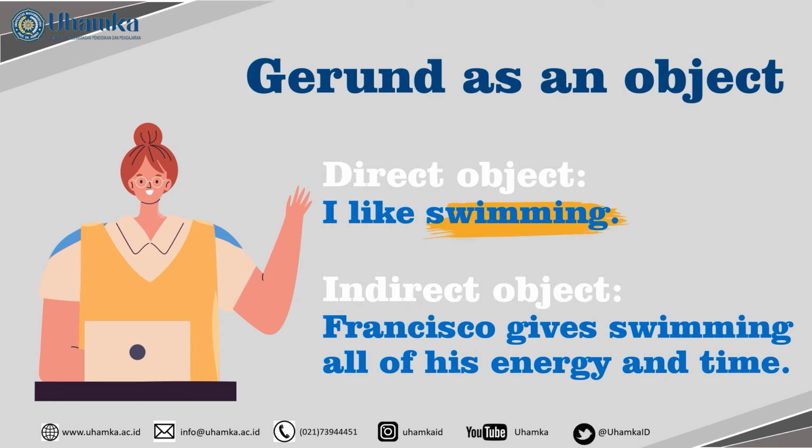And we have another swimming in the second sentence, which is an indirect object: Francisco gives all of his energy and time to swimming. Because it is a beneficiary of those activities, it is called an indirect object. See, those are gerunds. Those are nouns, that's why they end in ing.